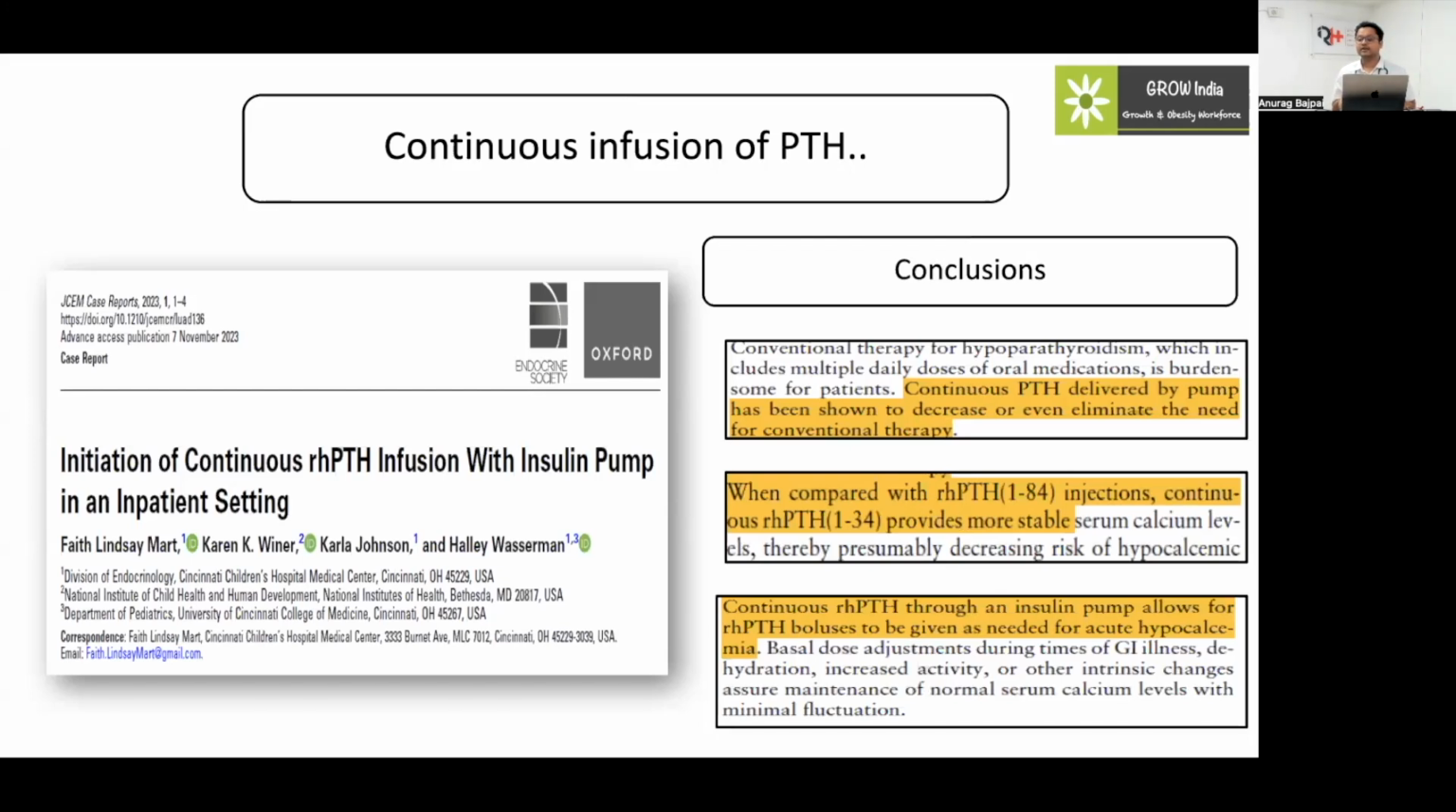One additional benefit they showed in this study is that we can modulate the frequent changes of the PTH level so that acute hypocalcemic episodes will be decreased. And in cases of high requirement, like GI illnesses and dehydration, we can also modulate this therapy to get better control of the calcium level in our body.